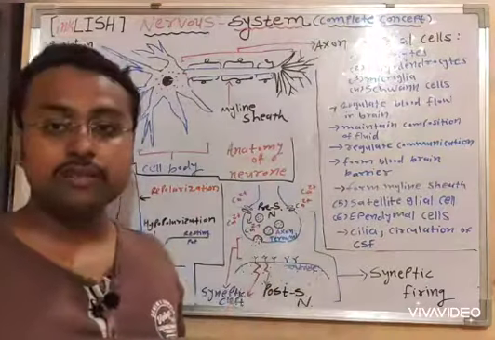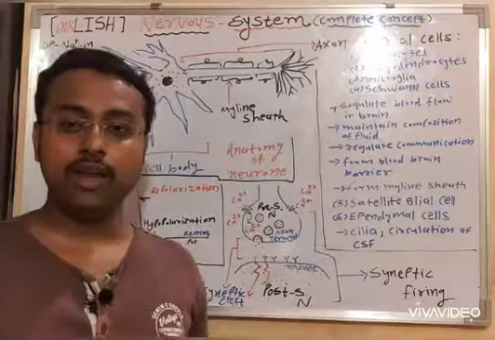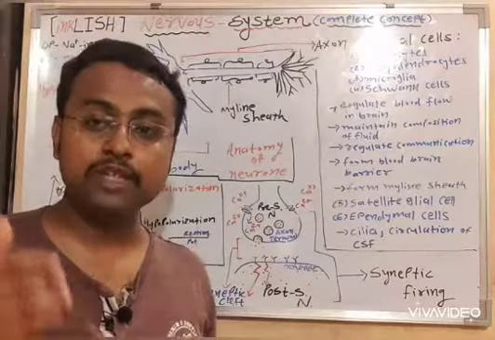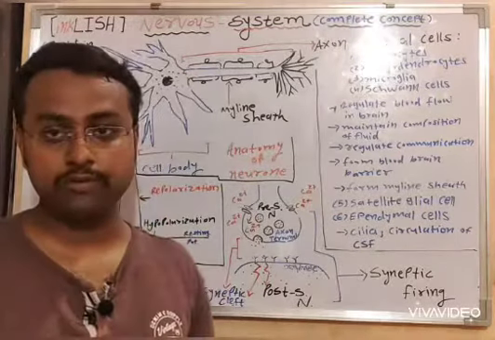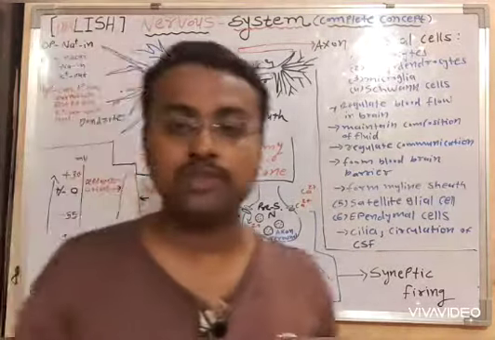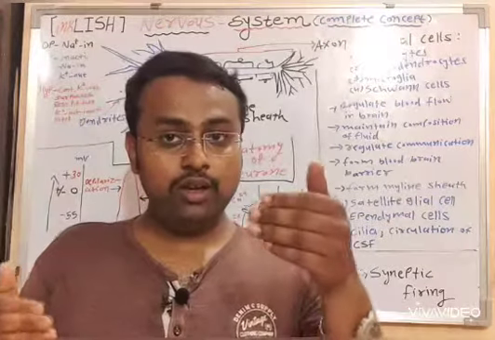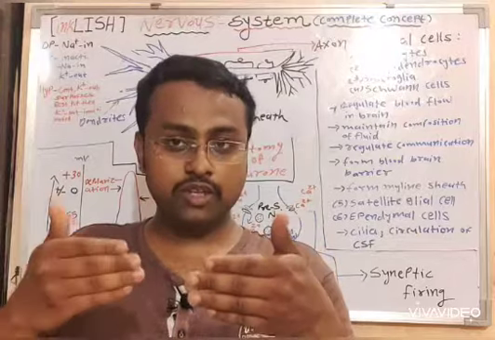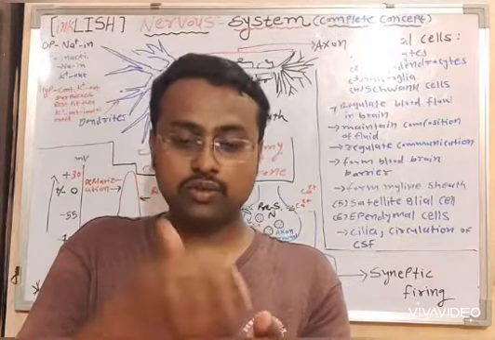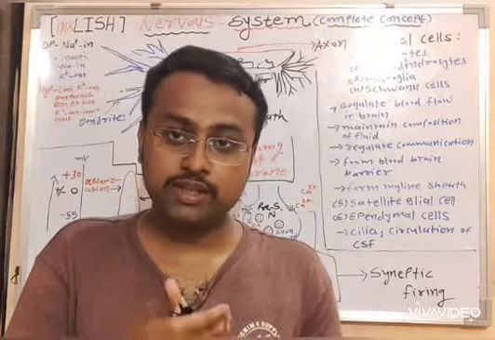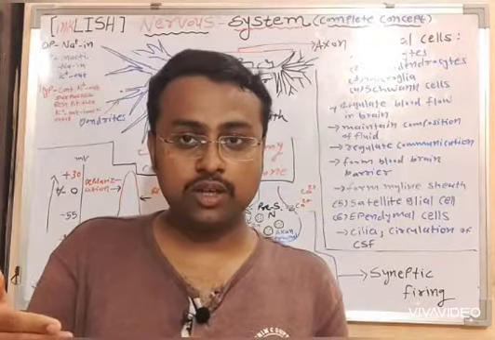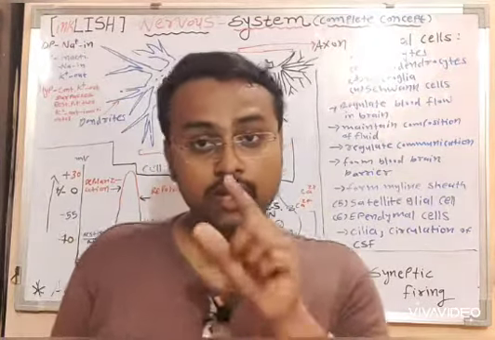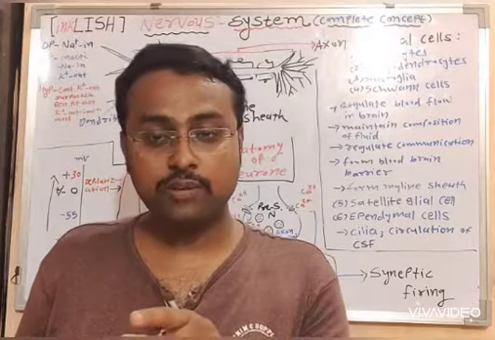Now sometimes it is possible that neurotransmitters are not involved in the transmission of the nerve impulse from one neuron to another. You will say, how is it possible? See, one neuron has an axon, and the axon is conducting the impulse. It reaches the axon terminal.